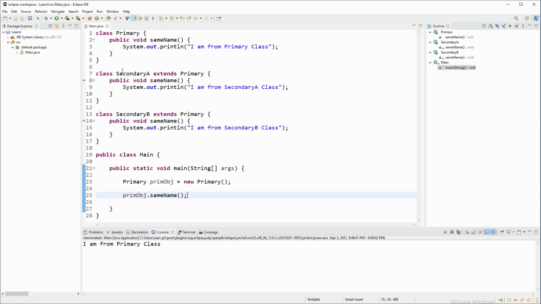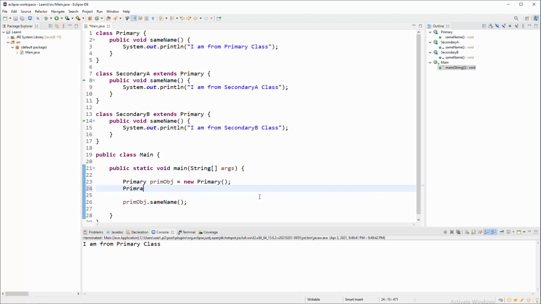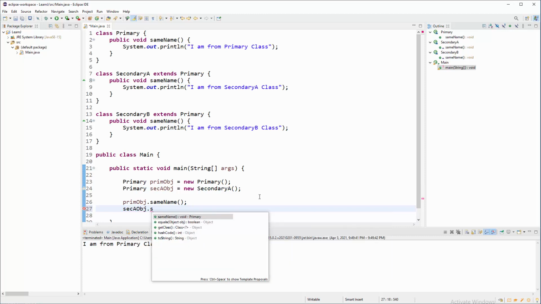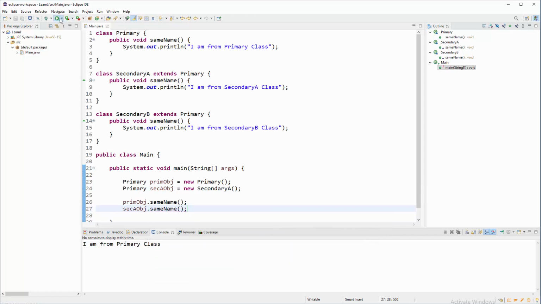What about an object based on a secondary class? Well, funny stuff. On the left side we are going to have primary, okay, Primary secondary A obj equals new, and the target is now the secondary A class. So we do have the object secondary A obj. In the drop down we're gonna again type s. There is the same name but results will be appropriate. I'm from secondary A class.